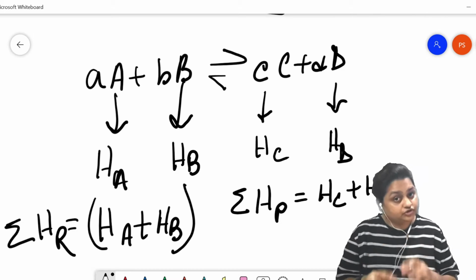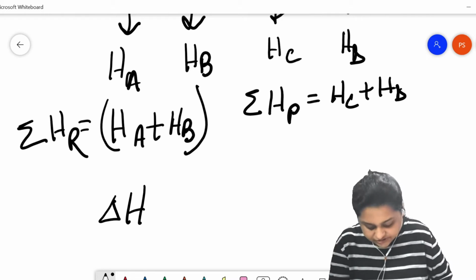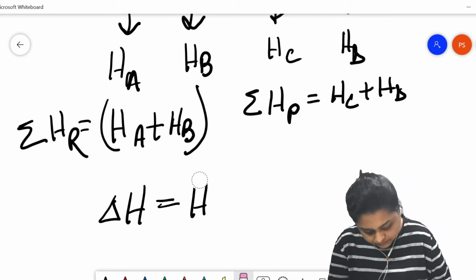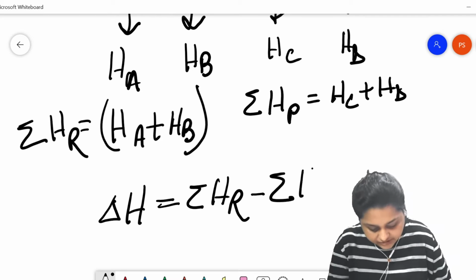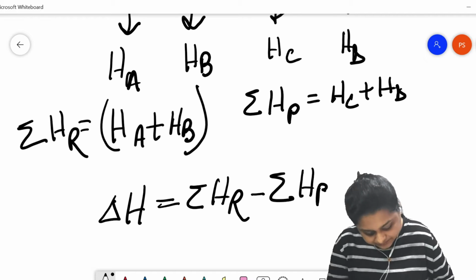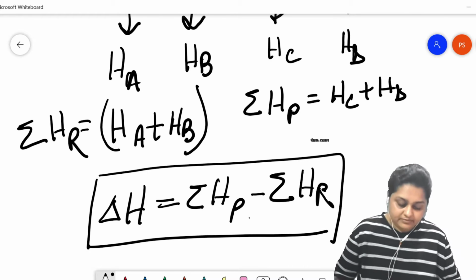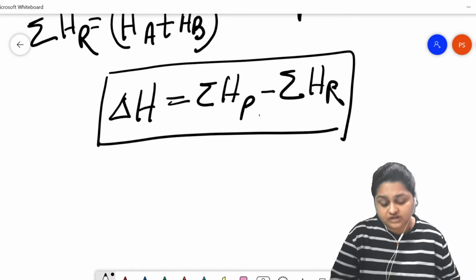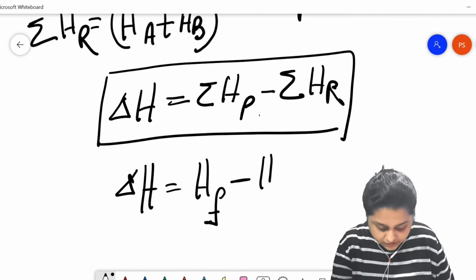During this chemical transformation, which is also a thermodynamic transformation, the total energy of the system changes, and that will be given by delta H equals total energy of the products minus total energy of the reactants. This is because, in all thermodynamic processes, the change in enthalpy is given by delta H equals H final, the total energy of the final state, minus the total energy at the initial state.